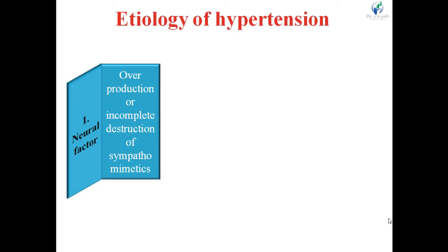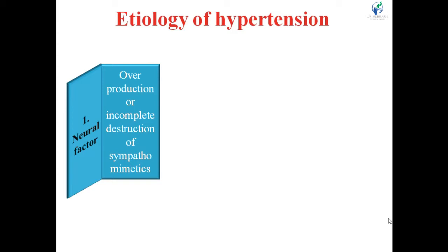Again, other factors like stress or emotional condition. In stress and emotional conditions, excessive sympathetic outflow occurs. This type of condition causes excessive secretion of sympathetic neurons. So, excessive sympathetic outflow from the brain may result, and that leads to an increased cardiac output.